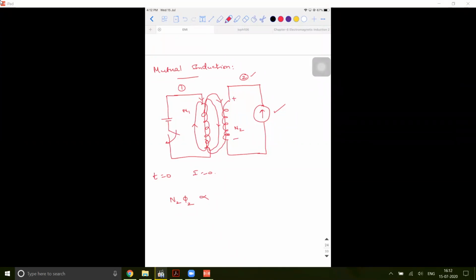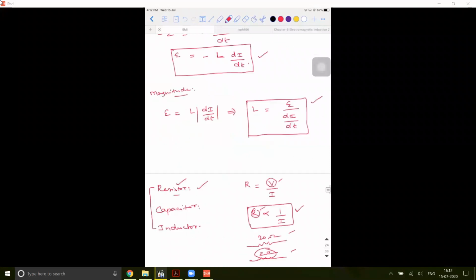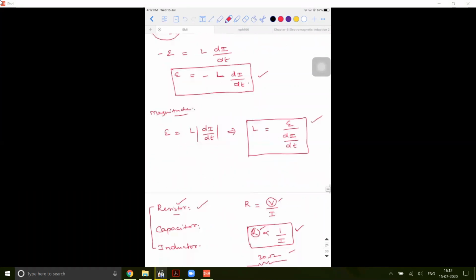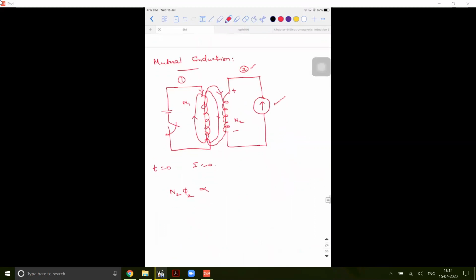Di by dt. Here, what did I write? Current across the first coil. No, I'm saying when I wrote for the self-inductance, what did I do? I told you the flux linked with the coil is directly proportional to its own current. That's what I wrote. But what is happening here? It is I1. Very good. So the flux linked with the second coil is because of the current that is changing in the first coil. So here what I should write is I1.